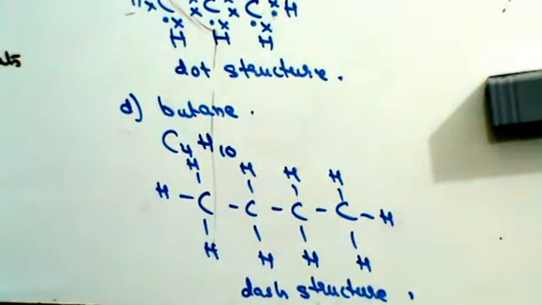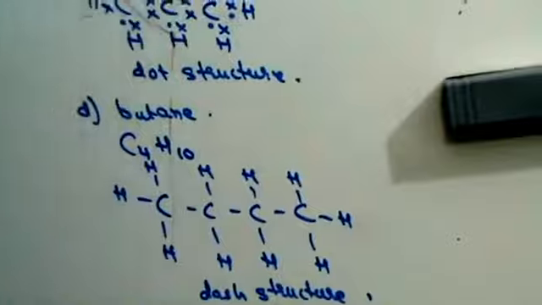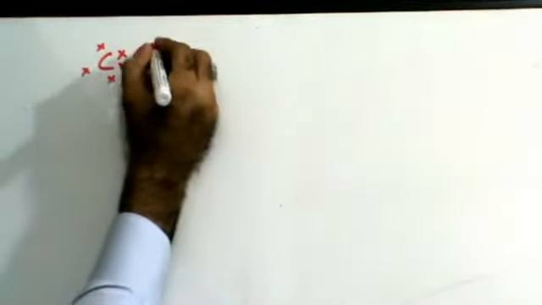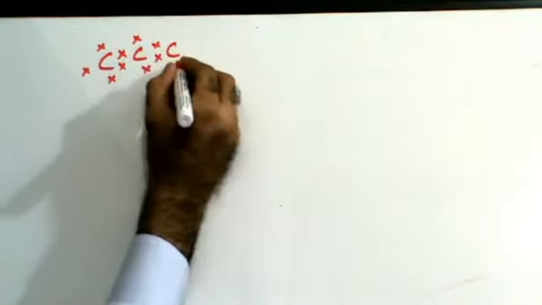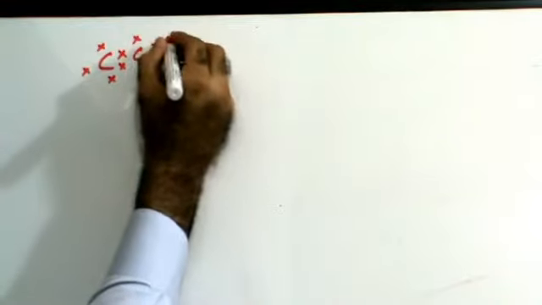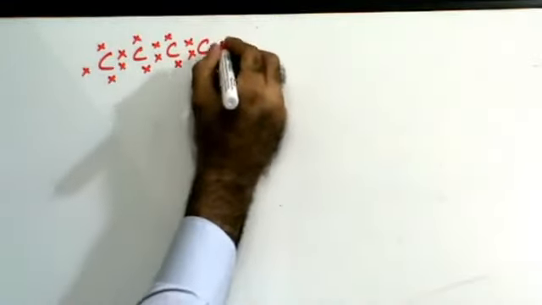Next, let's see the dot structure for butane. 4 carbon atoms, guys. Take one carbon atom at a time. This carbon atom has 4 electrons. The next carbon atom has 4 electrons, 1, 2, 3, 4. The next has 4 electrons, and the next has 4 electrons. So I have drawn all the 4 carbon atoms with their electrons.